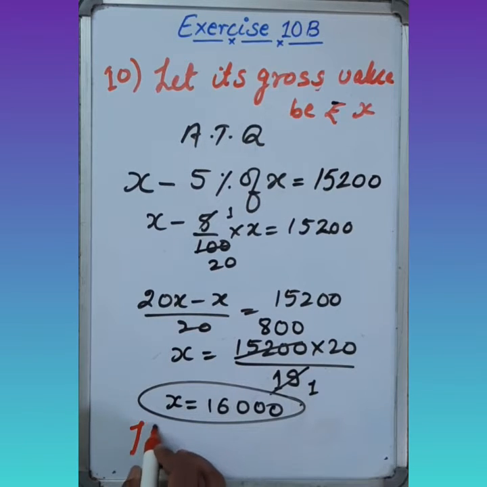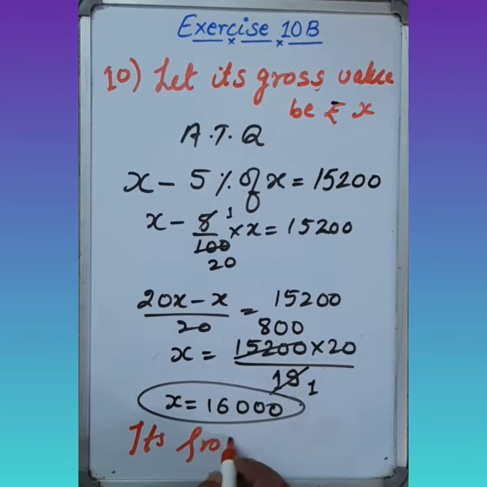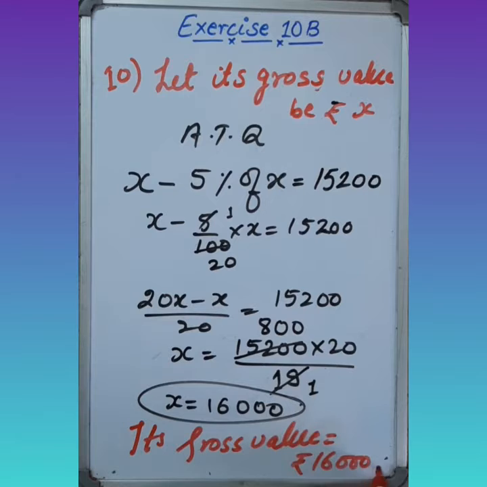So its gross value equals rupees 16,000. So how did we find it? First of all, we assume that the gross value will be x, and then we subtract 5% of x from its gross value. That will be equal to the value that comes after the deduction. After this we can easily find its gross value.